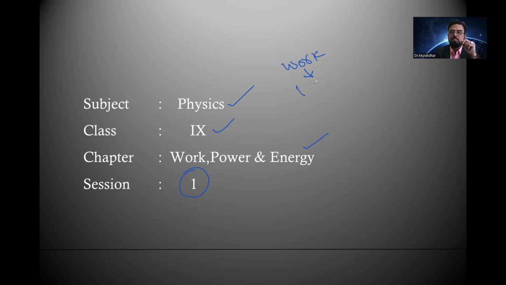That depends on their power. And also your capacity, your ability, is known as energy. All three terms are interlinked with each other. One is connected to the other. They are not independent terms. Work, power, and energy are interrelated.